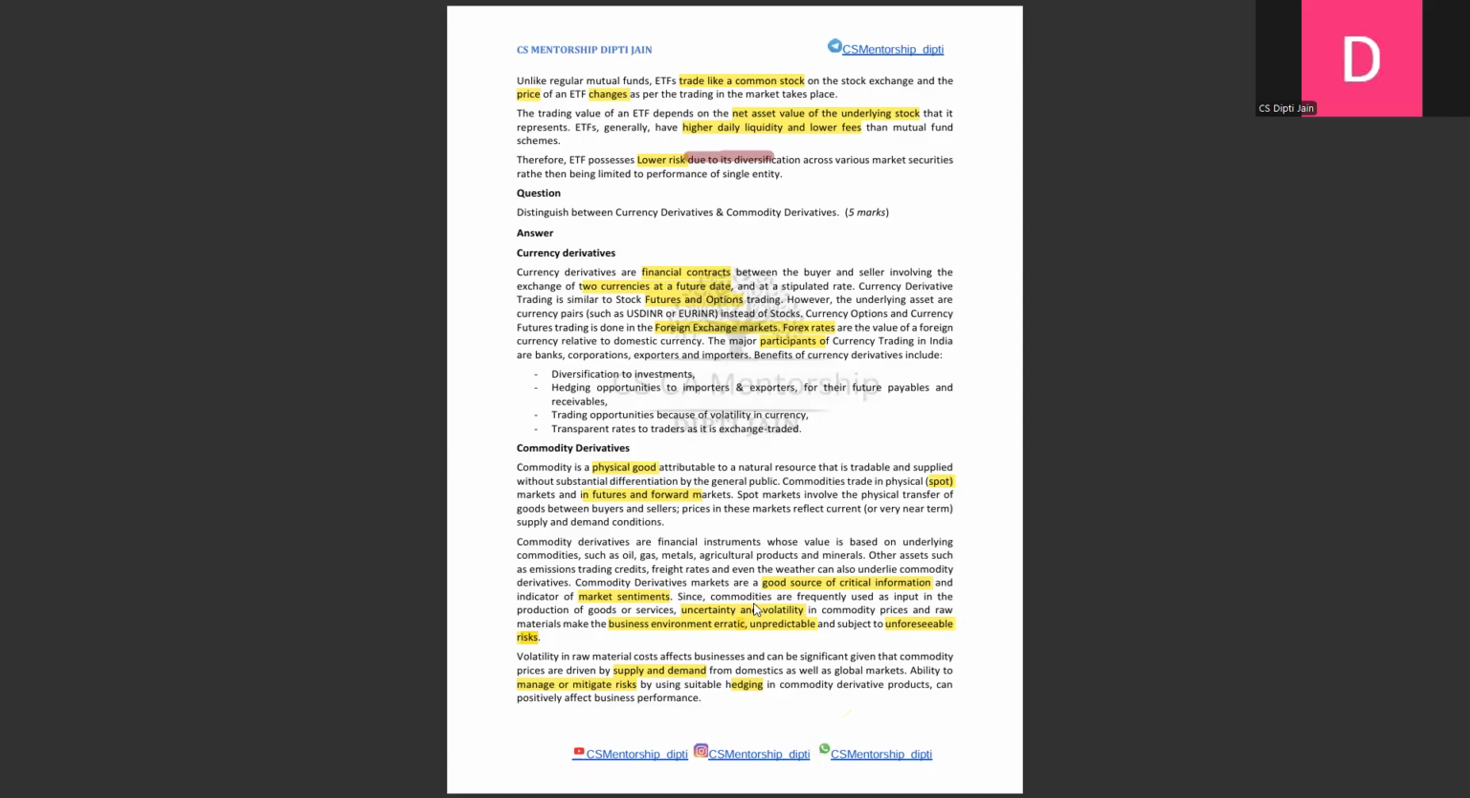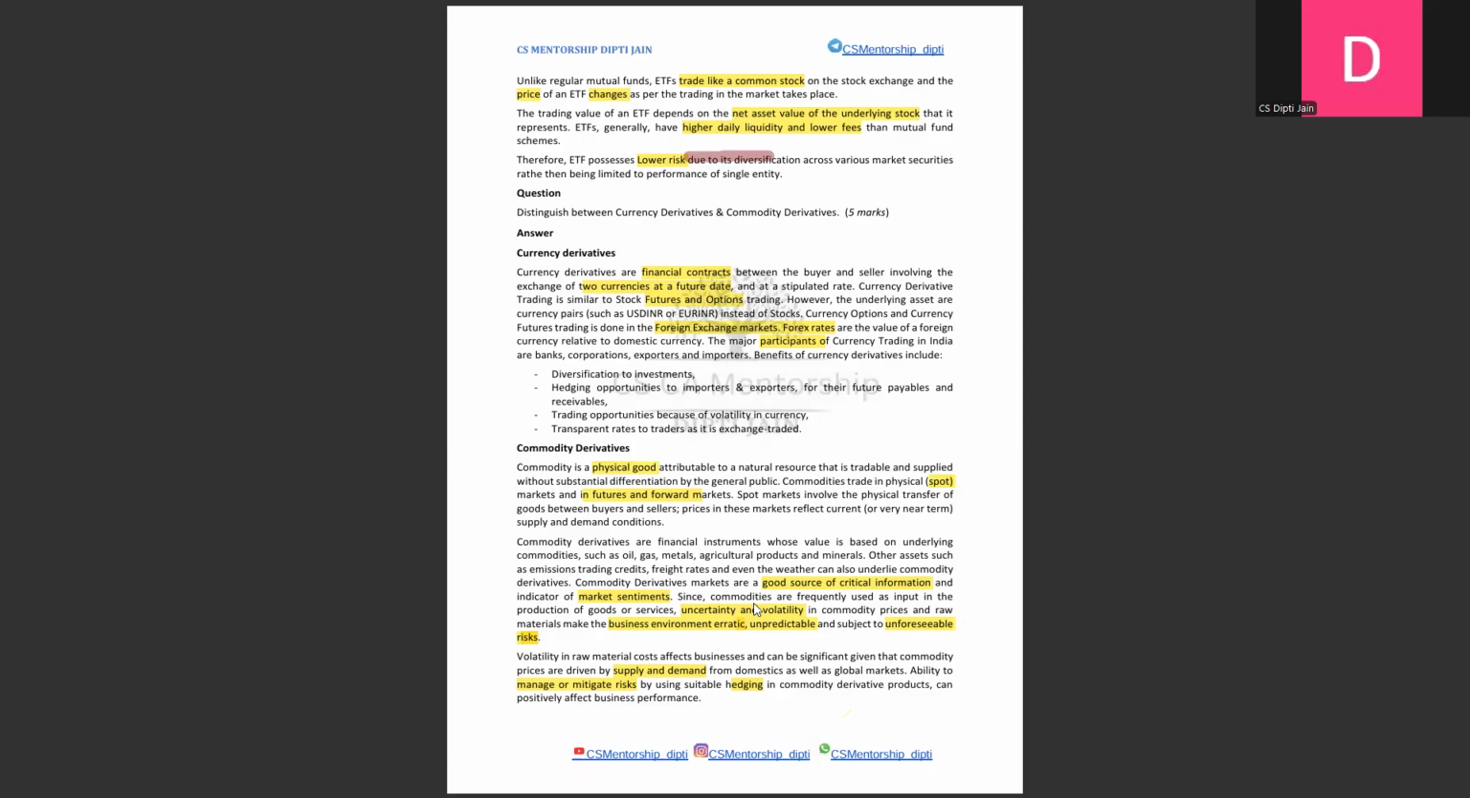You can write this in point-wise form also, if you're not able to remember it in a paragraph. Just think: okay, it has liquidity, it has lower fees than a mutual fund, and simply lower risk due to its diversification. Like this you can simply frame your answers.